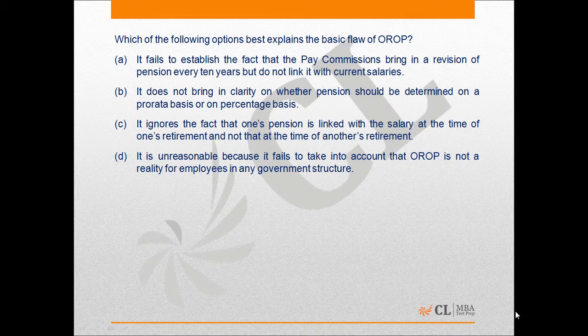Option A says it fails to establish the fact that pay commissions bring in a revision of pension every 10 years but do not link it with current salaries. Option B says it does not bring in clarity on whether pension should be determined on pro rata basis or on percentage basis. Both these options are incorrect because the author has said that what needs to be done is that the pensions need to be linked to the salary at the time of retirement, and a percentage increase needs to be done. Now option A and B are both incorrect in this regard.